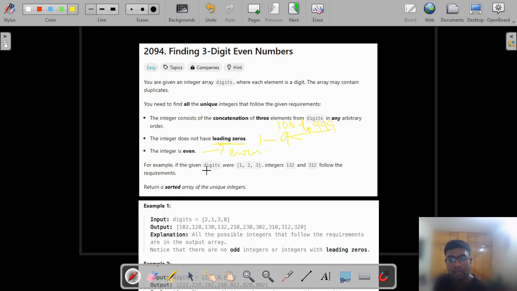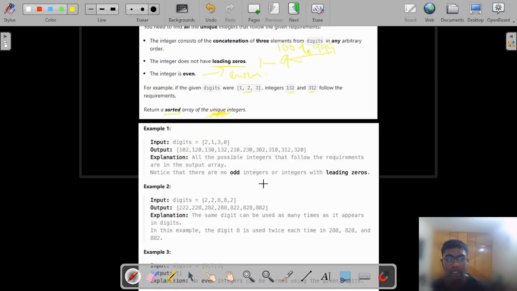So if the given digits were 1, 2, 3, some integers follow the requirements. There can be many more. Let us look at the example. We need to return a sorted array of the unique integers, so we return only the unique ones and we need to sort them. Let us look at this example where the input is 2, 1, 3, 0.